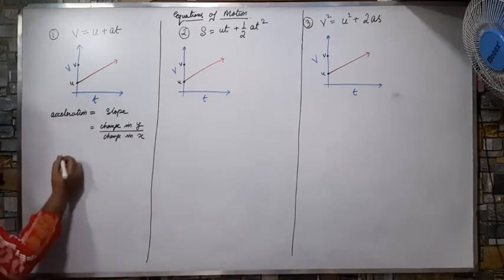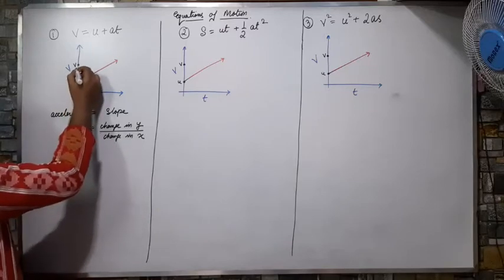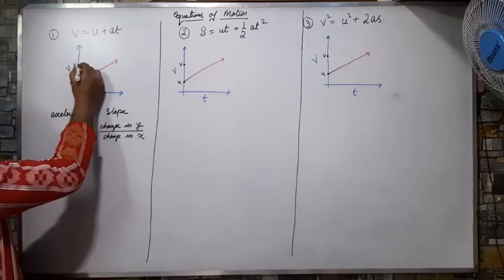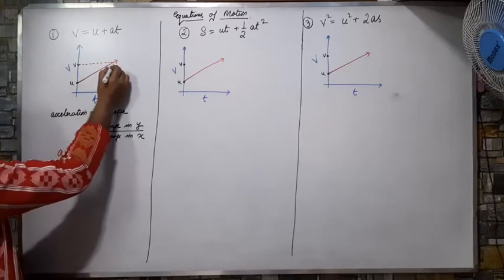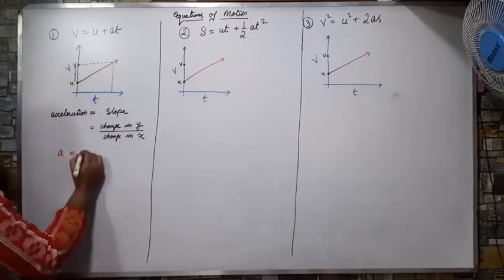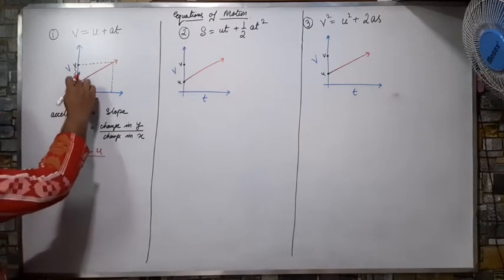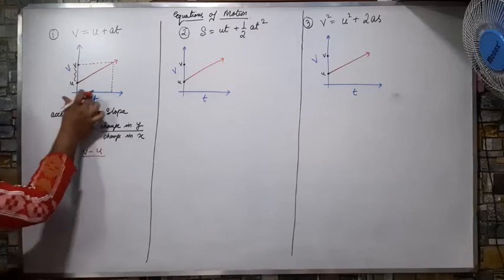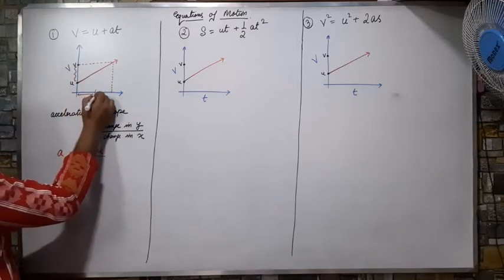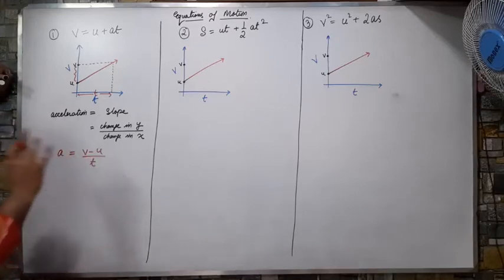So in acceleration a equals to what is change in y? My body moved from this position to this position, है ना? So the change here is v minus u. That u से शुरू किया, v पे खत्म किया. This is my change, and the time taken is t. Total time तो t हो गया. So I am getting a equals to v minus u by t.